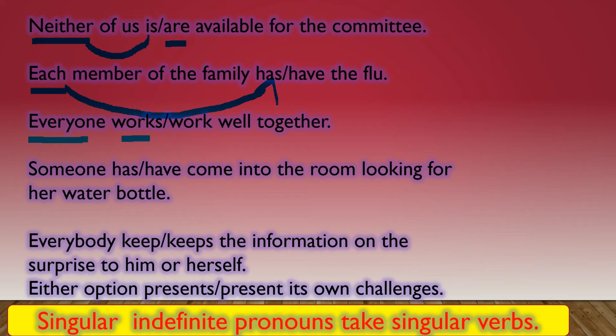Okay. Next one. Someone has or have come into the room looking for her water bottle. Someone is the singular indefinite pronoun. Have or has? What is the answer? Has. Has is the right answer. Singular verb. Next one. Everybody keep or keeps the information on the surprise to him or himself. Everybody is the singular indefinite pronoun. So keeps is the right answer. Actually, everybody is the singular person, singular number, that is in the third person. So with the third person we should use the verb with s or es.